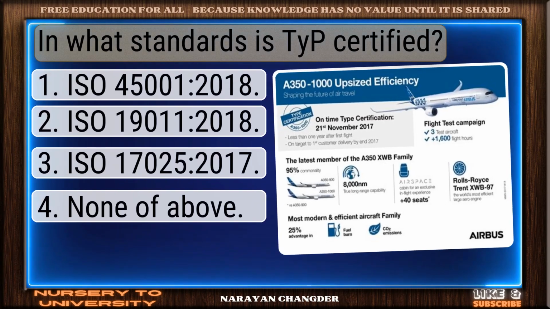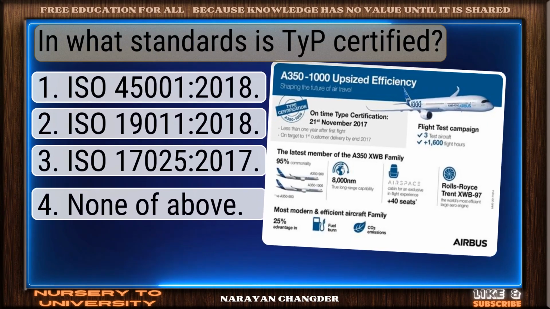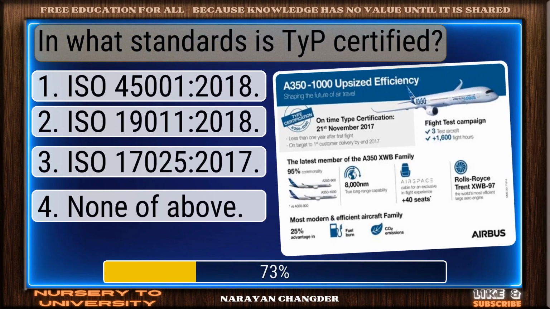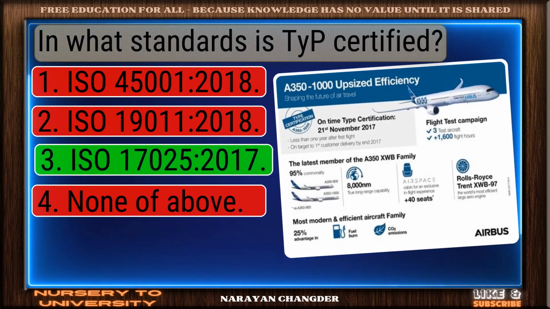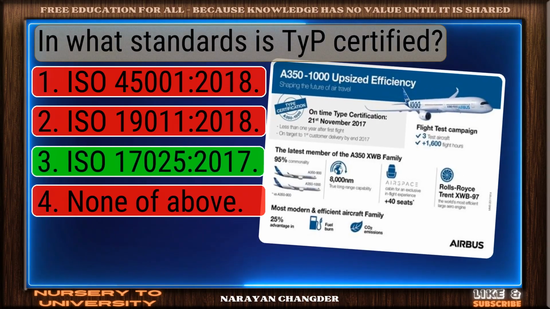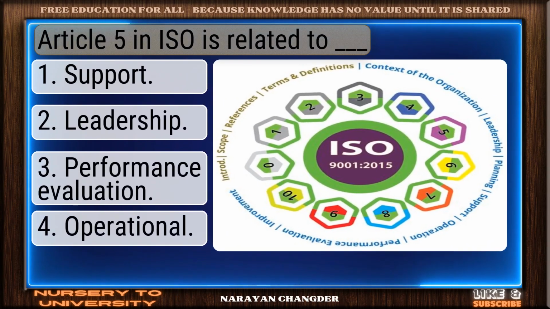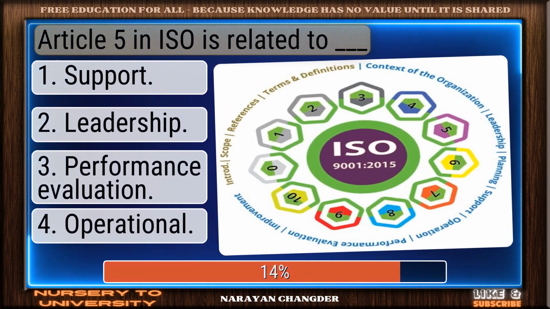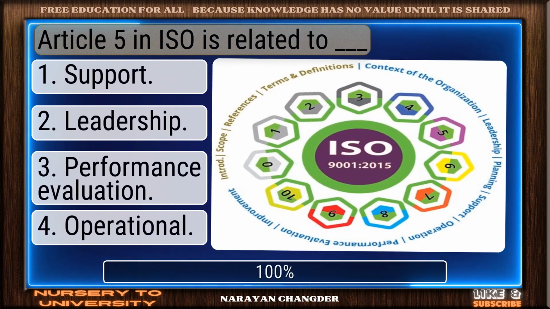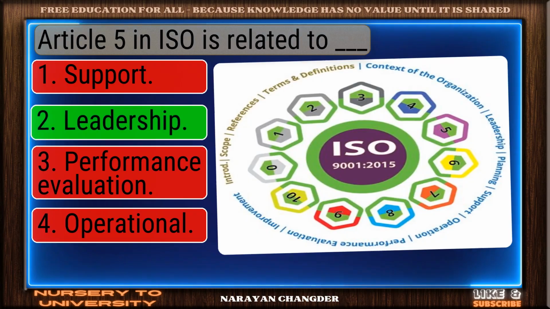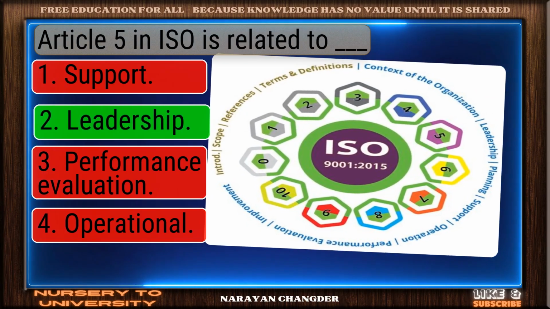Question number 19. In what standards is TIP certified? You got it. Your choice, ISO 17025 2017, is right. Question number 20. Article 5 in ISO is related to dash. Smart pick. Leadership is the correct choice.